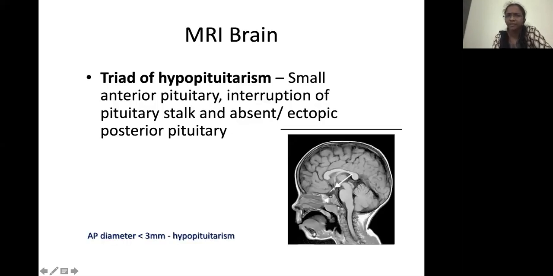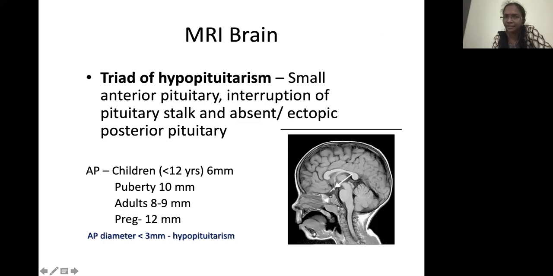Sometimes in children with panhypopituitarism, you can get abnormalities like a small anterior pituitary. Here you can see the pituitary is very, very small, just like a dot. The infundibulum is not well seen, and the posterior pituitary is sitting above the infundibulum. So this is known as pituitary stalk interruption sequence. Sometimes this may be a clue to the condition.